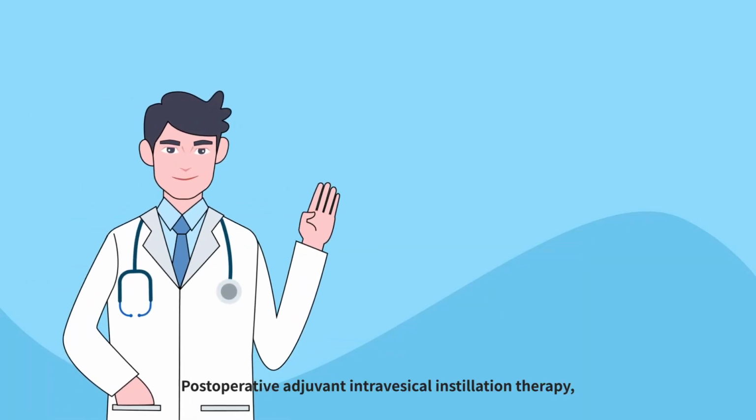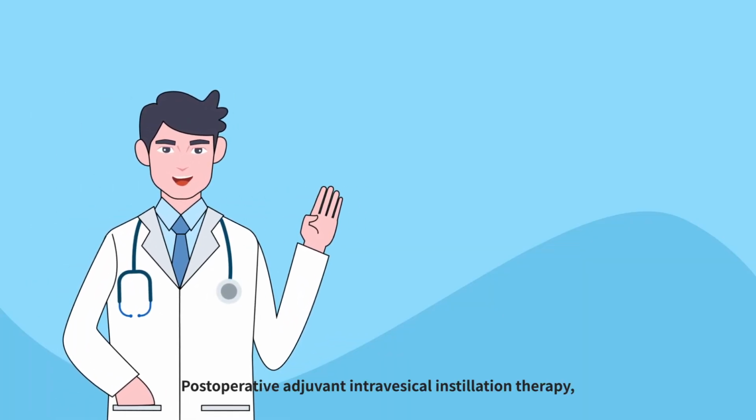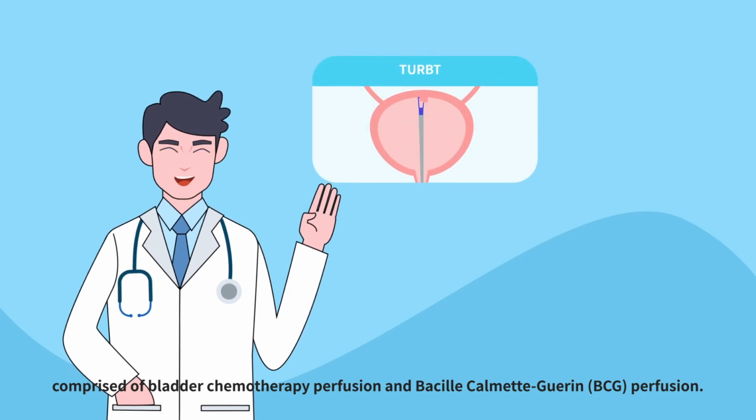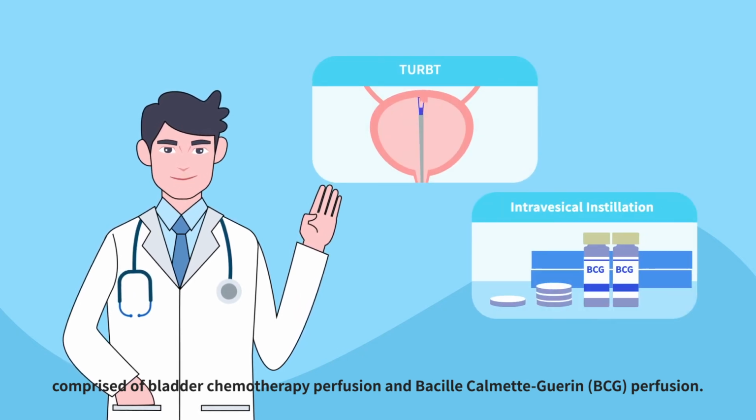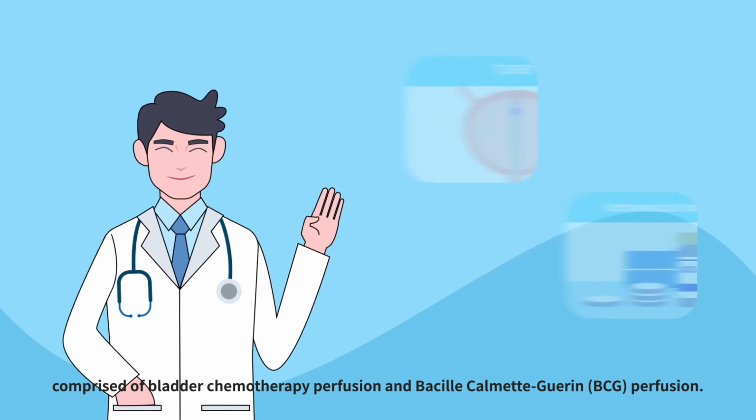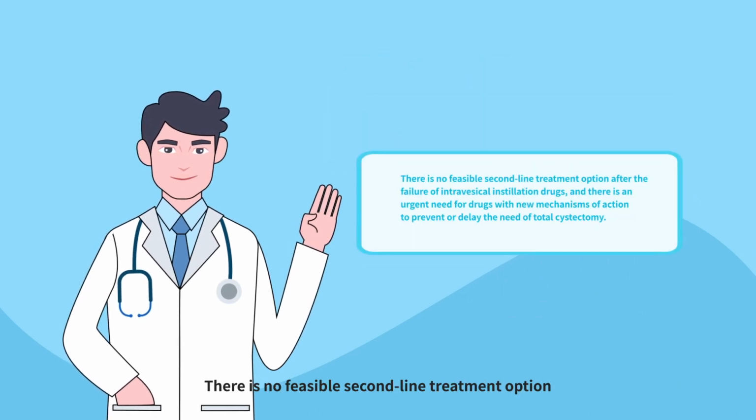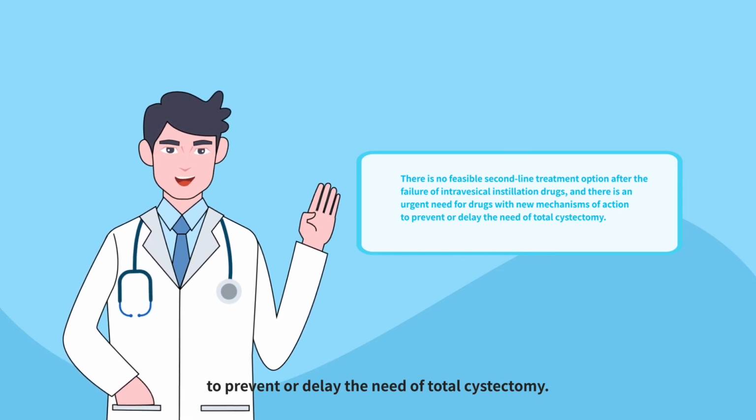Post-operative adjuvant intravesical instillation therapy comprises bladder chemotherapy perfusion and Bacillus Calmette-Guérin (BCG) perfusion. There is no feasible second-line treatment option after the failure of intravesical instillation drugs, and there is an urgent need for drugs with new mechanisms of action to prevent or delay the need for total cystectomy.